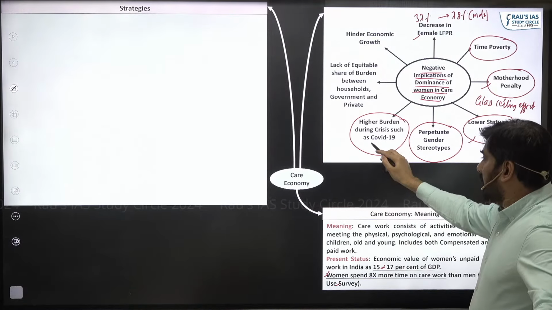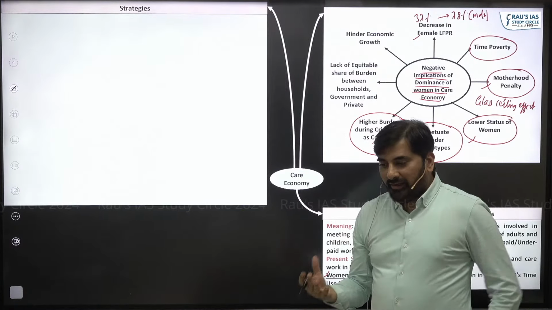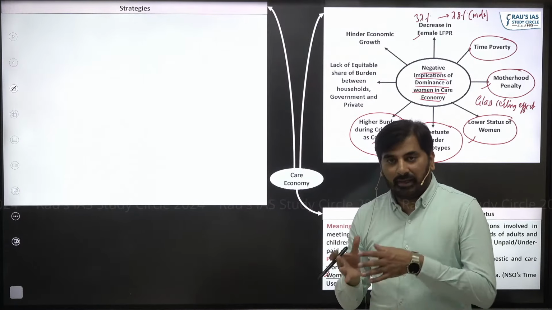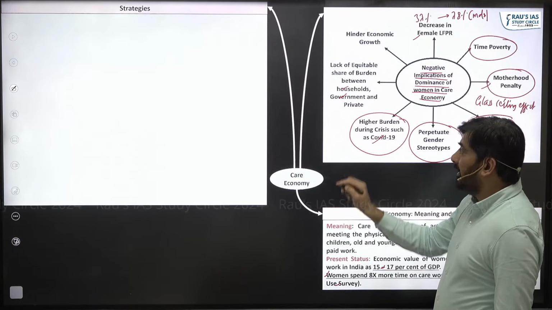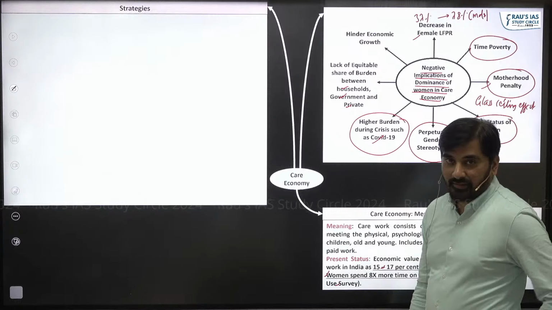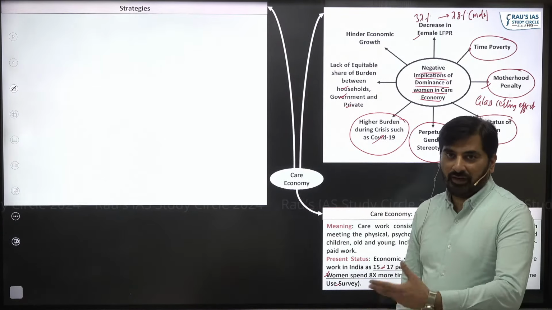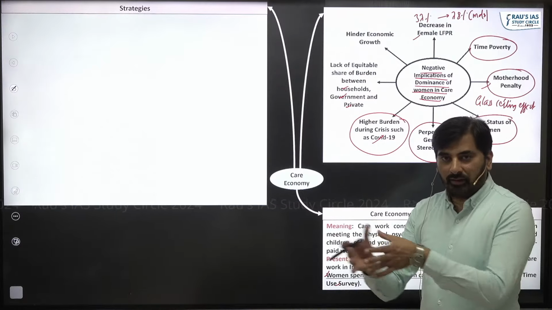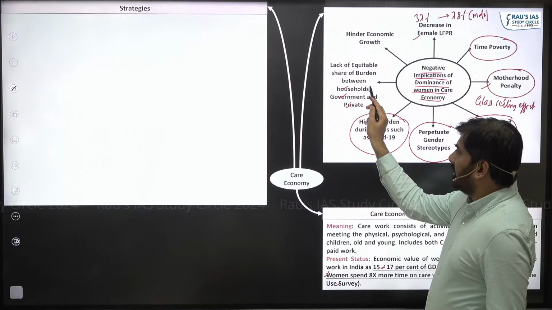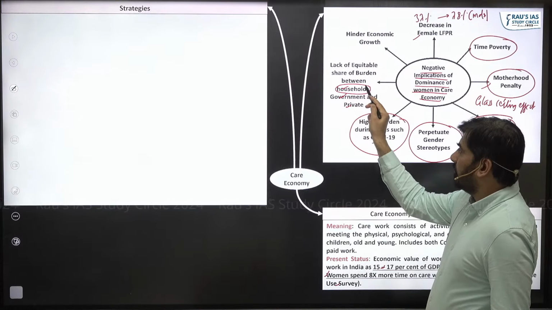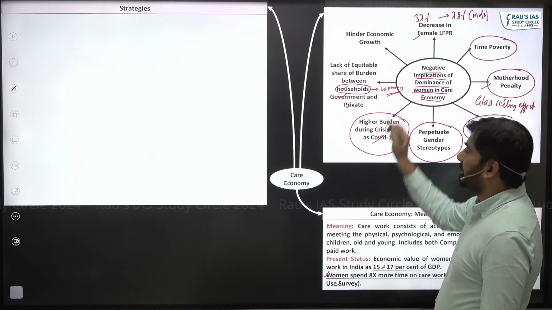Higher burden during crises such as COVID-19. When you look at the care economy, taking care of children and senior citizens, that burden should be on households, on government, as well as the private sector. For example, the private sector can set up creches so that it can take care of the children. But disproportionately, the burden of care work has fallen on households, and within the households, it has fallen on the women.